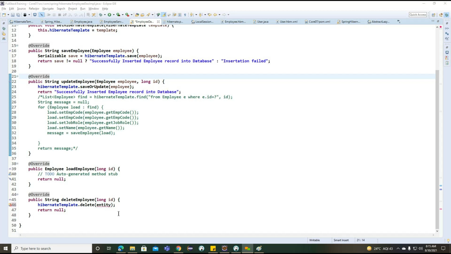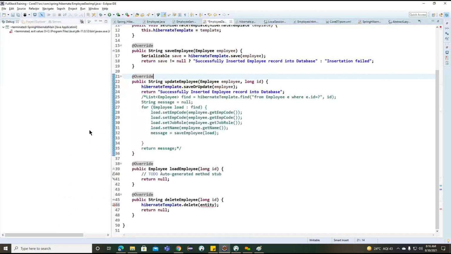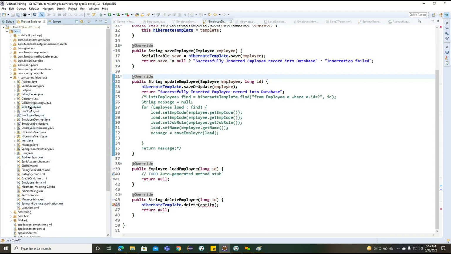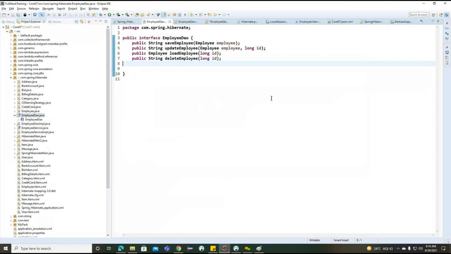Okay. Observe. To delete this object here, now what we can do, we need to change all the parameters.